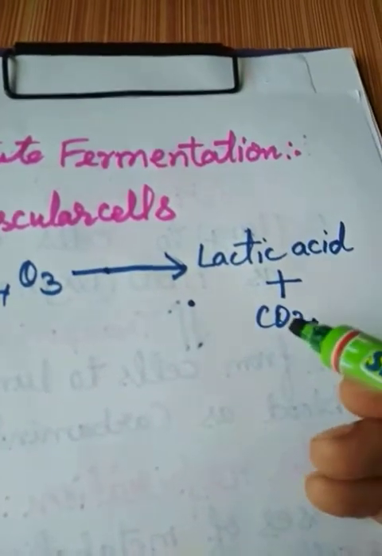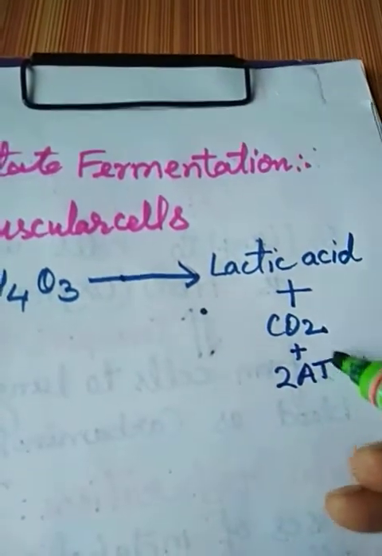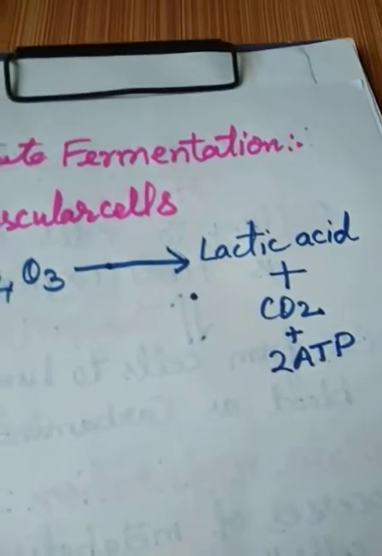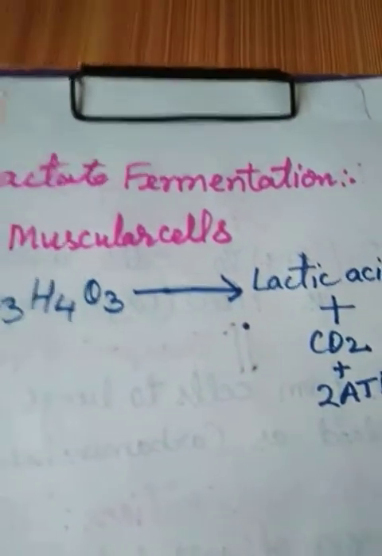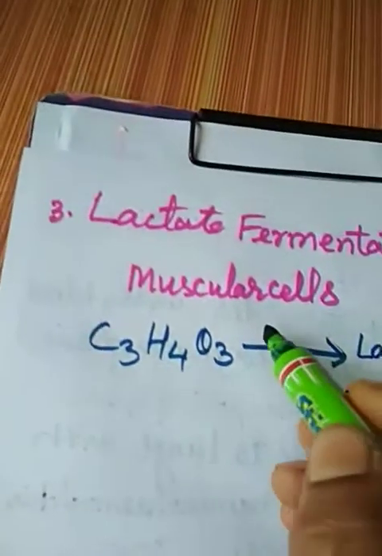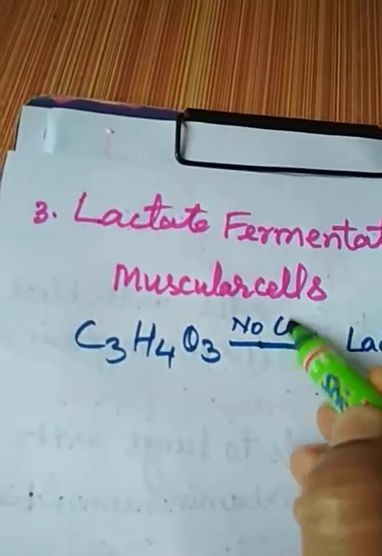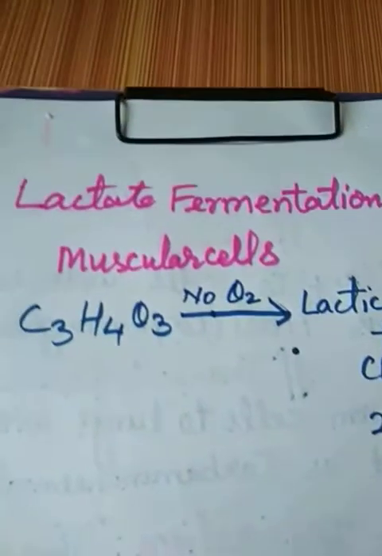There will be no water, and 2 ATP of energy will be liberated. So why is it called lactate fermentation? Because you are looking here that there is no oxygen. The supply of oxygen decreases.